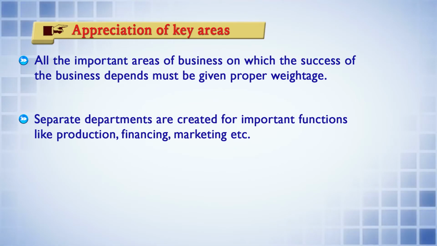Next is appreciation of key areas. Sometimes some key areas in your organization may require proper knowledge for performing them. For example, if there is a production activity, a financing activity, a marketing activity, obviously all these are key areas of any organization. Then if there is a production unit, obviously a specialized person would be in that production. In finance, there will be a person who is working in finance. In marketing, there will be a person who is performing the marketing activity. So these are the key areas.